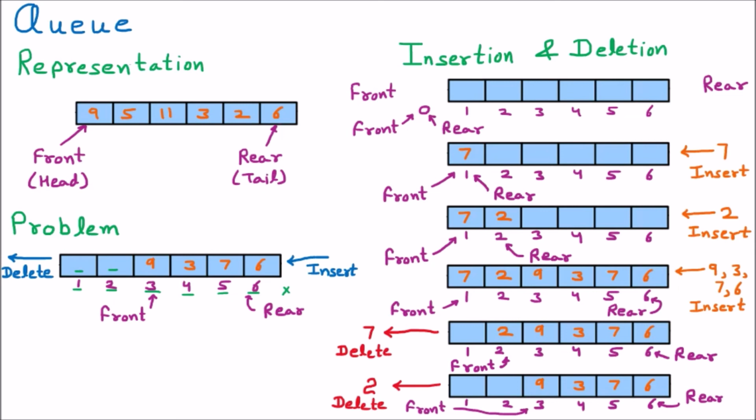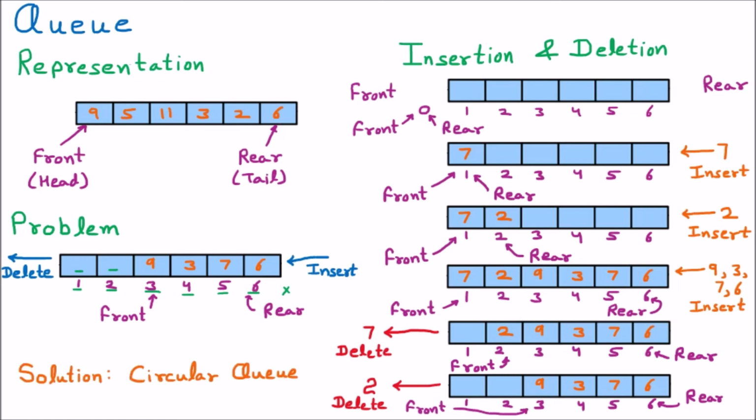So this is the linear queue. In the linear queue, at this stage we have wastage of space. Sometimes in the linear queue there is a condition when the space gets wasted. So this is the problem: space in the linear queue gets wasted. And if I talk about the solution, then the solution is the circular queue.